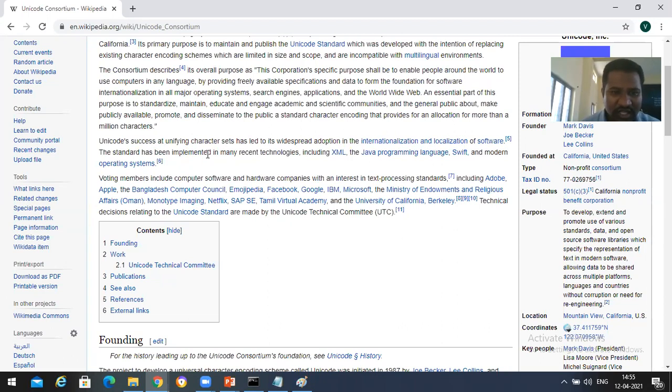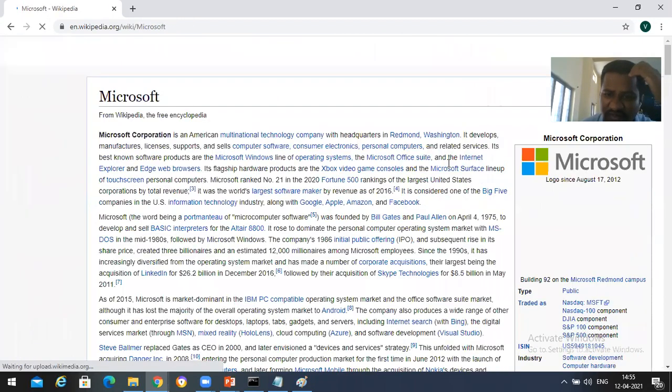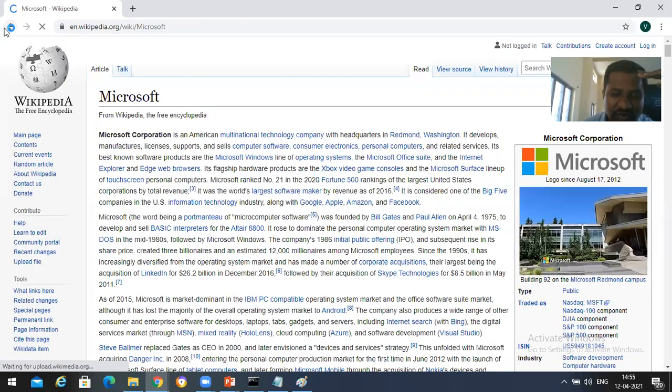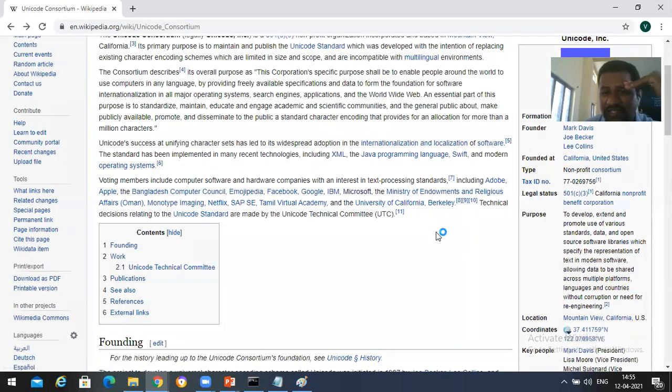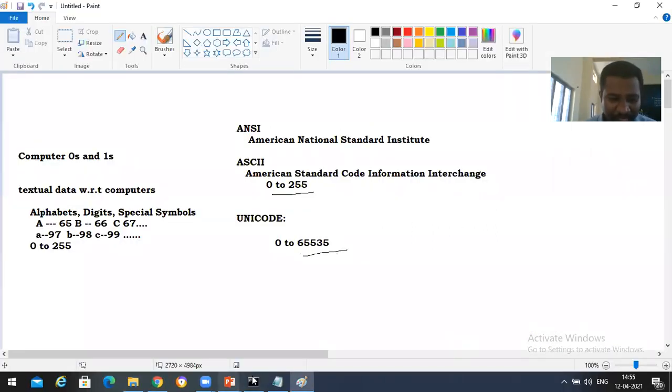The standard has been implemented in many technologies like XML, Java, and Swift. Dart programming is there and will become very popular in the future. Julia will also become popular with respect to machine learning.